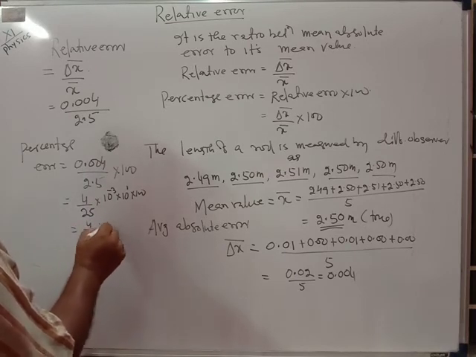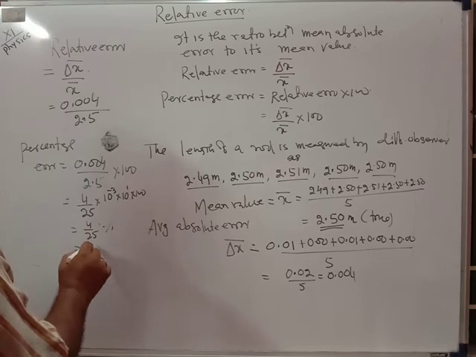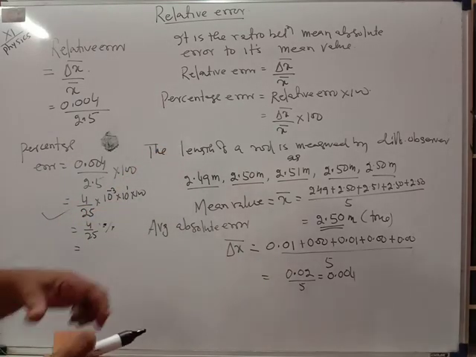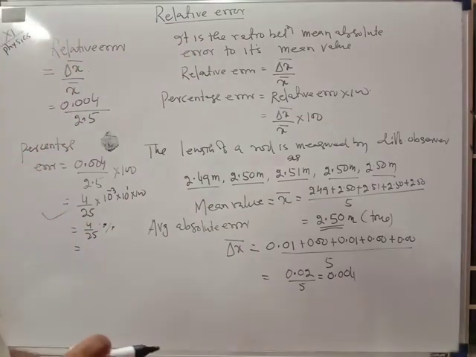This percentage is the percentage error in this measurement. So accordingly you can calculate the relative error, percentage error and absolute error of the measurement. Thank you.